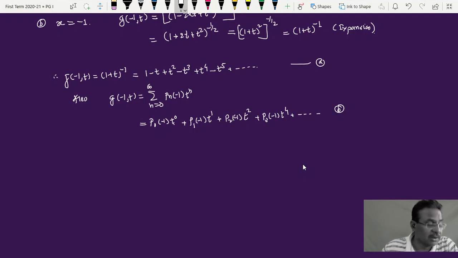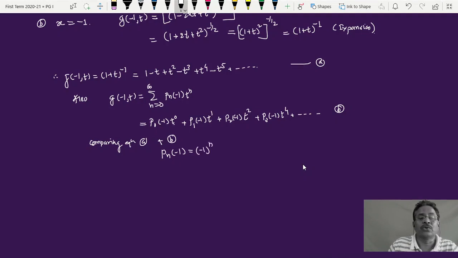So alternate plus and minus terms are there. Comparing equation A and B, you will get Pn of minus 1 is equal to minus 1 raised to n. If n is even, then it is plus; if n is odd, then it is minus, and that is the proof.